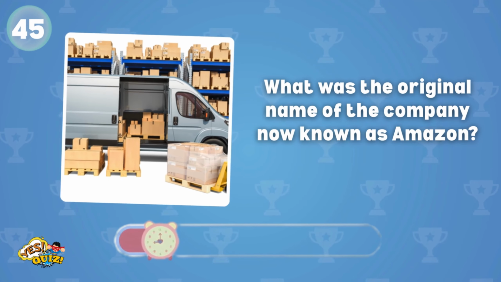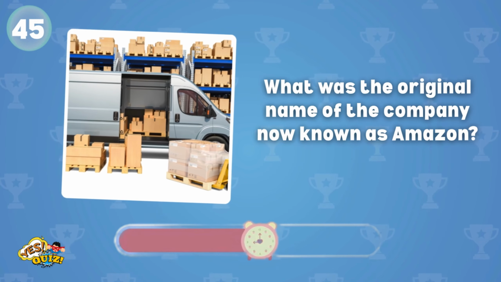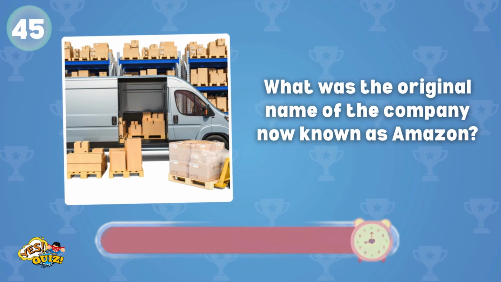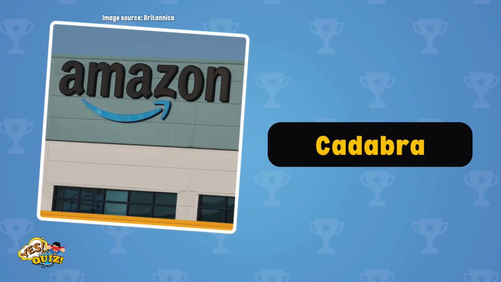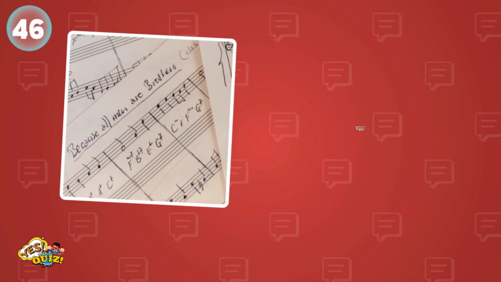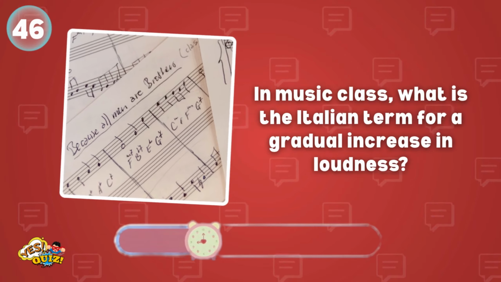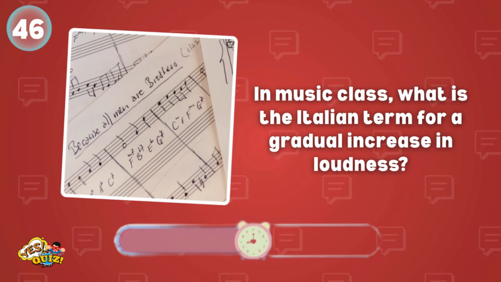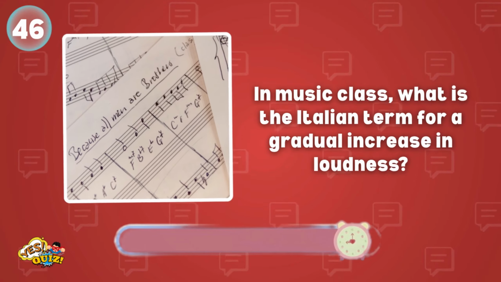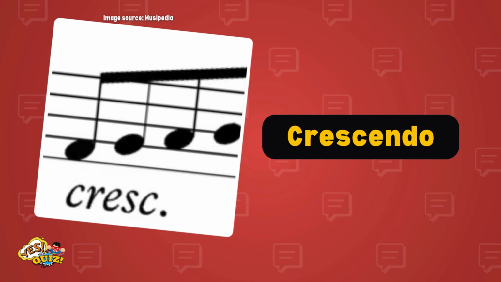What was the original name of the company now known as Amazon? Ooh, it's Cadabra. In music class, what is the Italian term for a gradual increase in loudness? It's crescendo. Did you get it right?